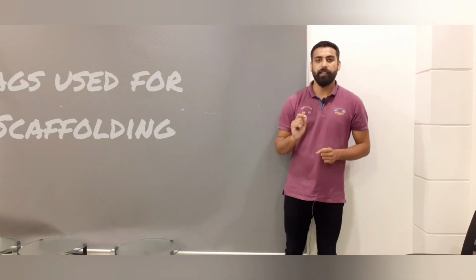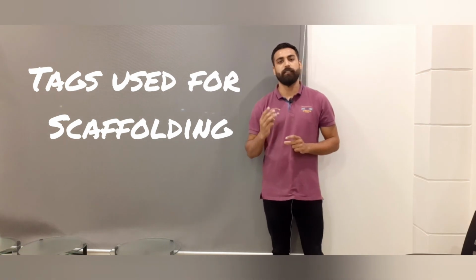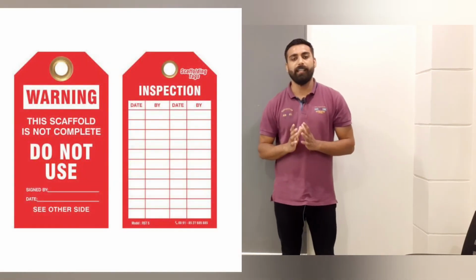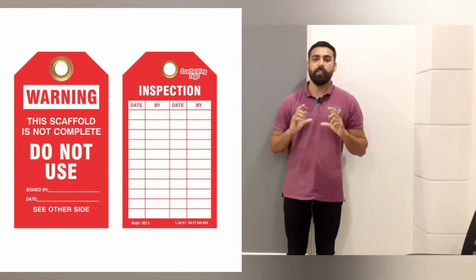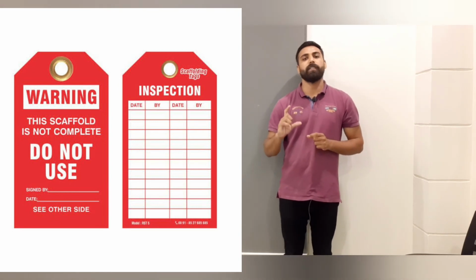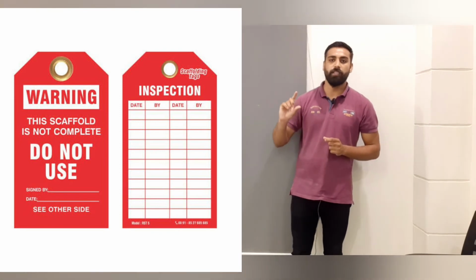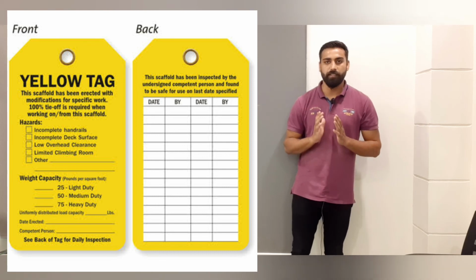Last but not the least, let's talk about the different types of tags particularly used on scaffolding. There are three main types of tags used in scaffolding, that is red, green and yellow. As you can see on the screen, the red tag is the first color. Red is basically a color of danger. So whenever there is a red tag on a scaffolding, it means that you are not allowed to work on the scaffolding. Whenever you see the yellow tag, it says that it is not as per the standards.